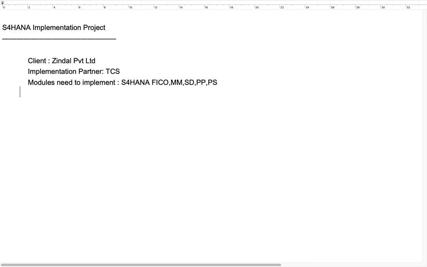So now, for example, if TCS wants to implement this SAP S4HANA project for the client Jindal Private Limited, there are certain phases that we come across. What are the phases that will be there? Planning phase. Initially, what happened? Planning phase.